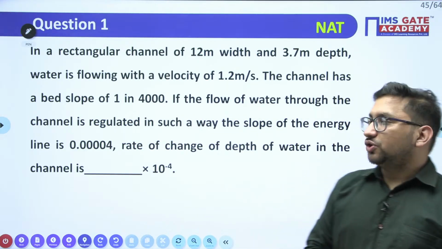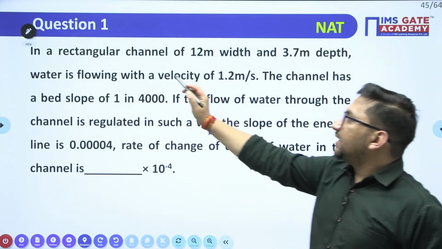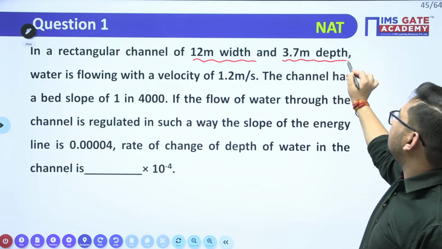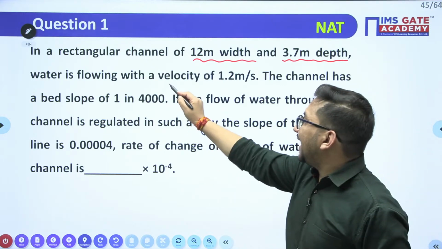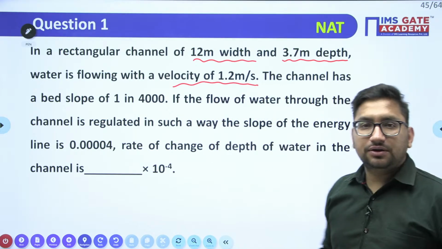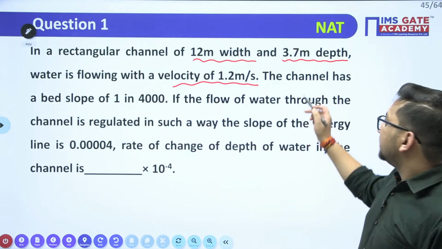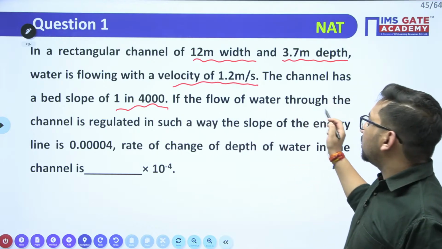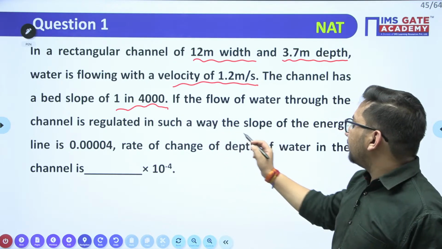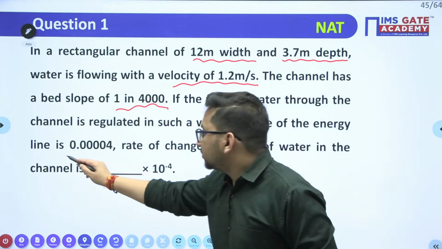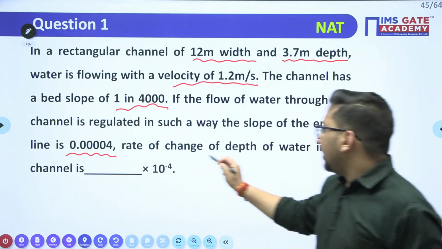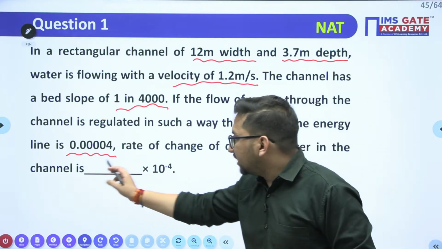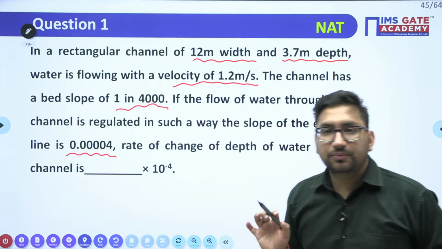This is a very simple question. It says that in a rectangular channel of 12 meter width and 3.7 meter depth, the water is flowing at a velocity of 1.2 meter per second. The channel has a bed slope of 1 in 4000. If the flow of water through the channel is regulated in such a way that the slope of energy line is 0.0004, the rate of change of depth of water in the channel is, and you have to give the answer in terms of 10 to the power minus 4.